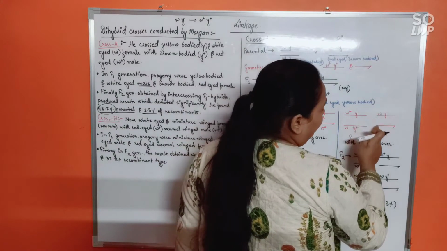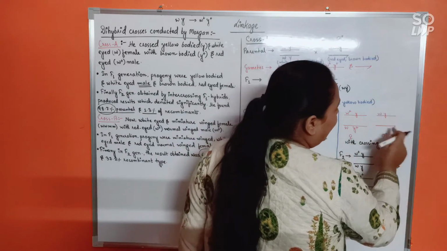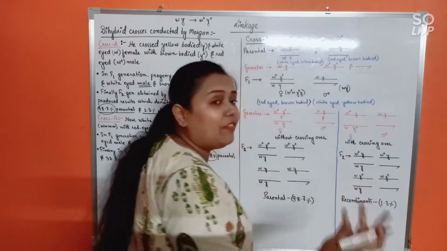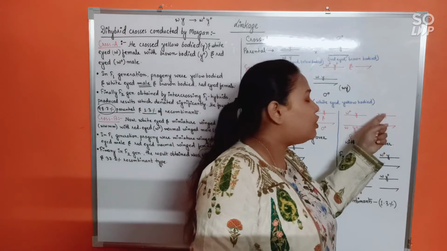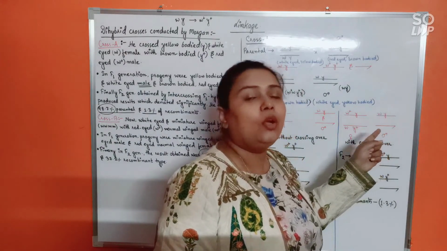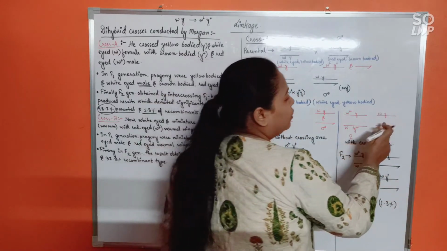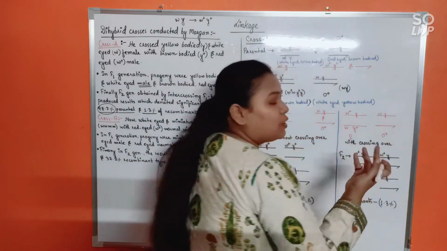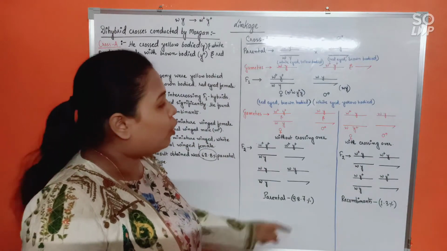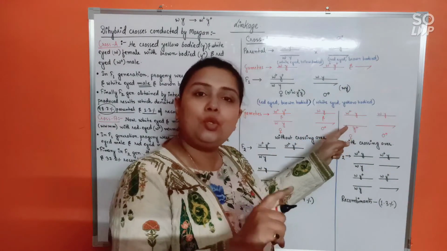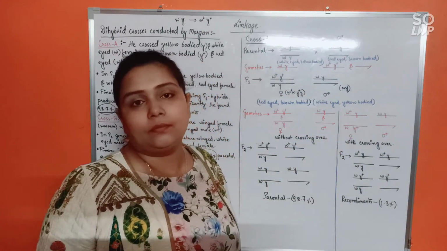And for the male, Y chromosome do not have any genes. So can it be exchanging anything with the X chromosome? No. So for the male, it remains the same. Male will produce two gametes, WY, and as usual the Y chromosome. Crossing over has only taken place between the two X chromosomes of the female.